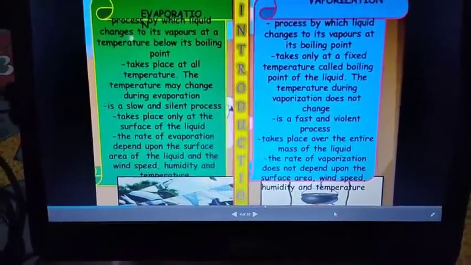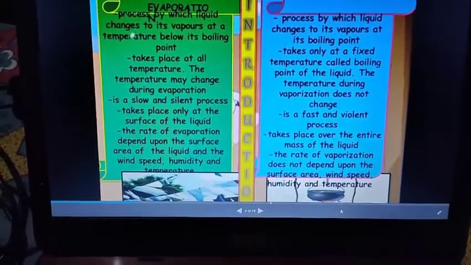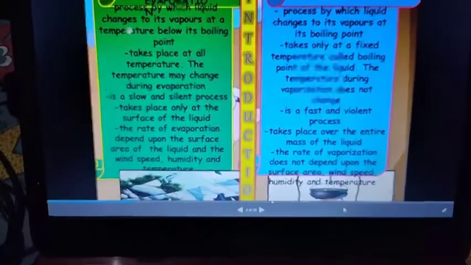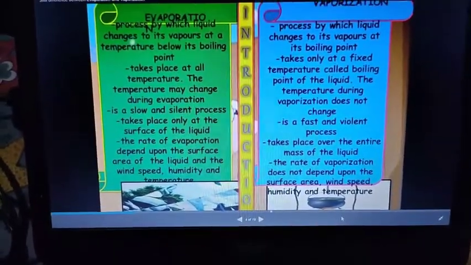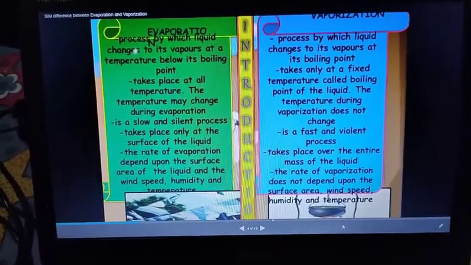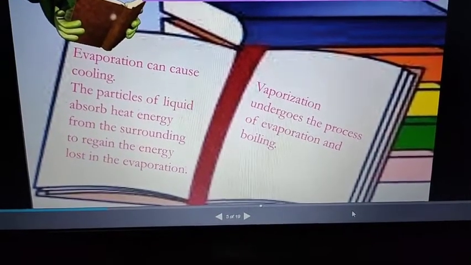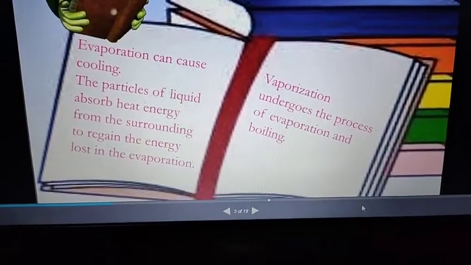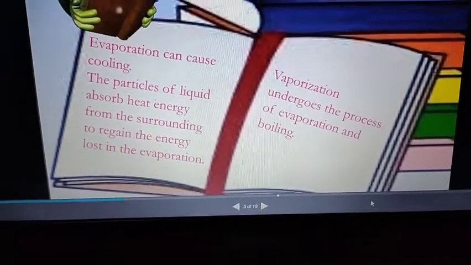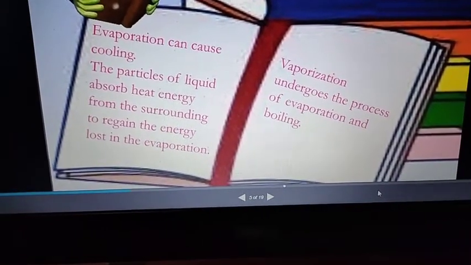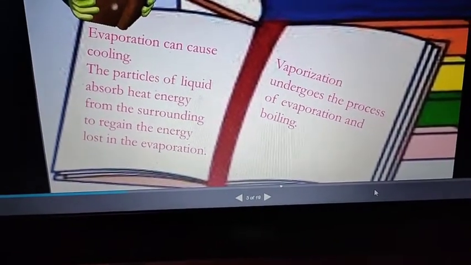In vaporization, the rate of vaporization does not depend upon the surface area, wind speed, humidity and temperature. Now we can say that evaporation causes cooling. The particles of liquid absorb heat energy from the surroundings to regain the energy lost in evaporation.